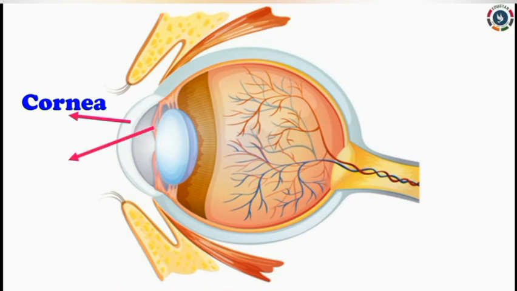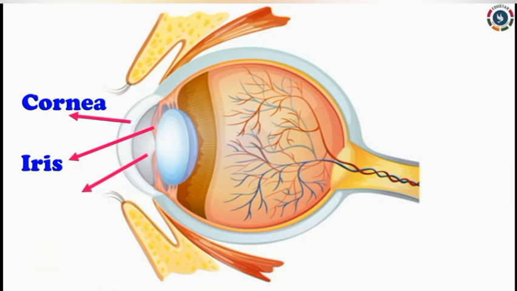Now we can see the second layer of the eyes. This colored part is called iris. It is round in shape and lies in the center of the eye. This iris can be blue, black, green or brown in color.